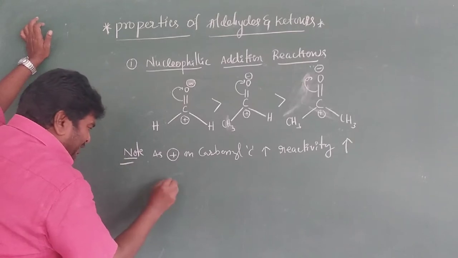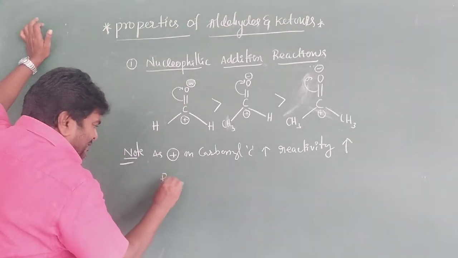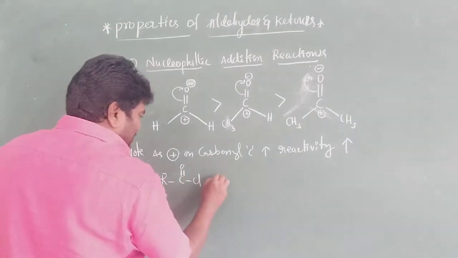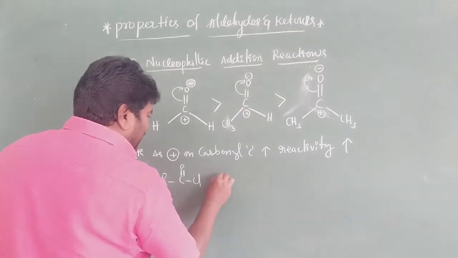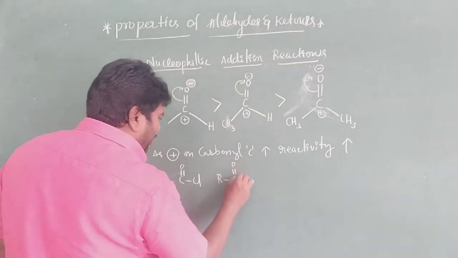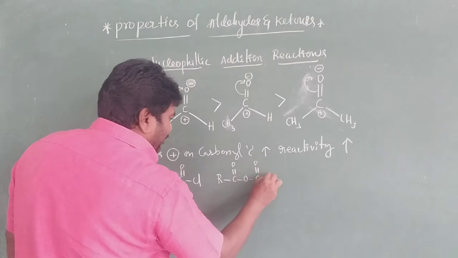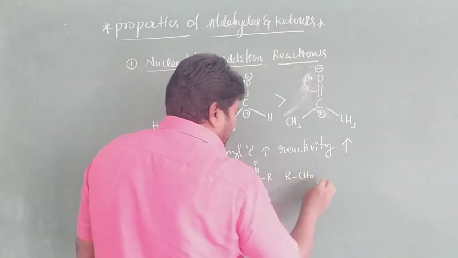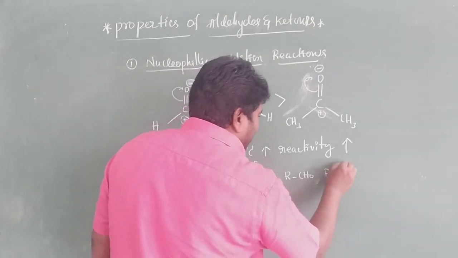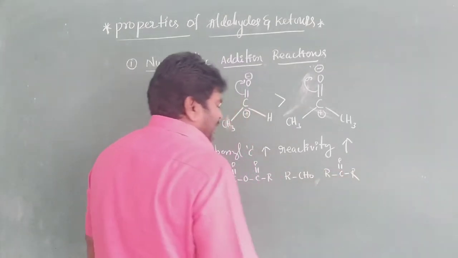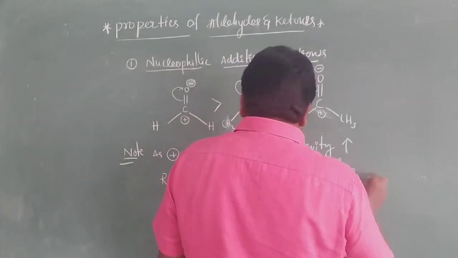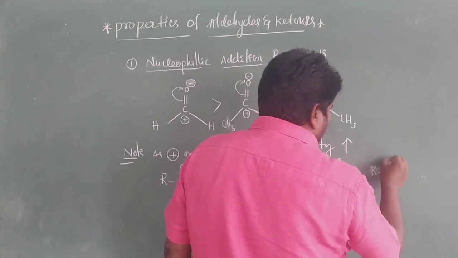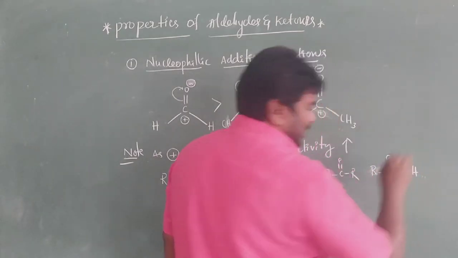So see here, it is R-C=O-Cl. Next one, it is R-C=O with the anhydride. Next, R-CHO. Next, R-C=O-CH3, sorry, R-C=O-OH, I think you know this one.